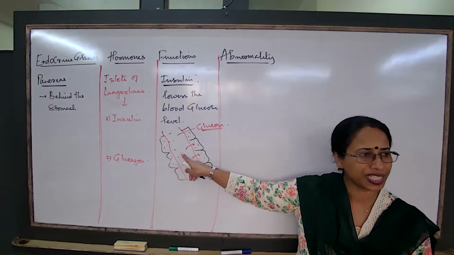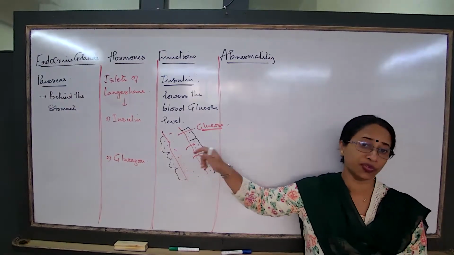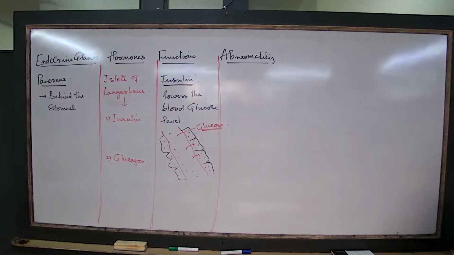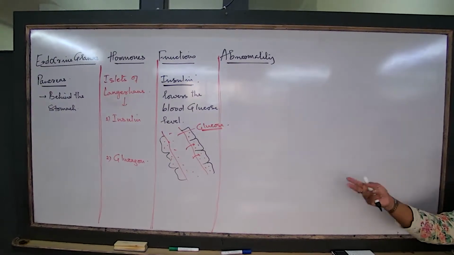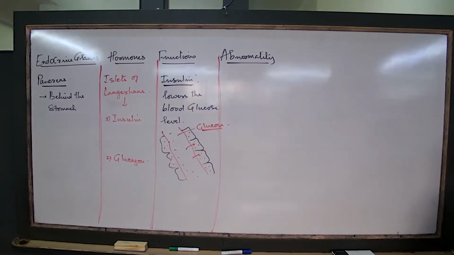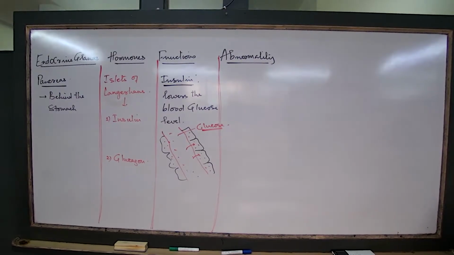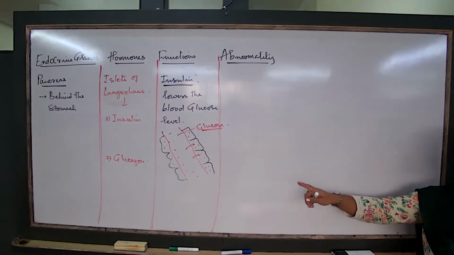So whenever we take any carbohydrate rich food, and within 3 to 4 hours we go for a test, yes, the blood glucose level is normal. But before 2 hours, before 3 hours, when we go for a blood test, definitely the glucose concentration is high.